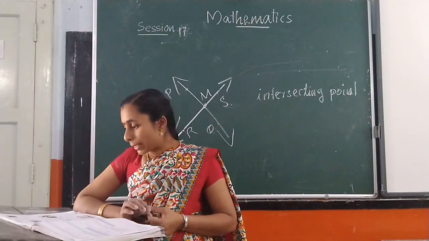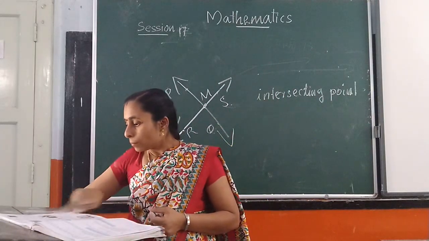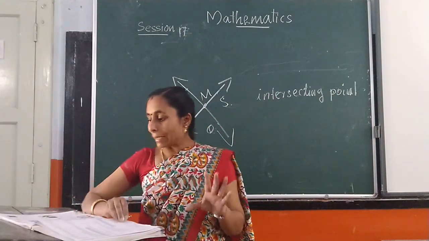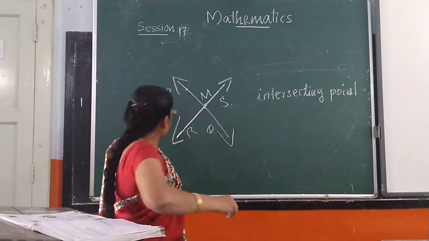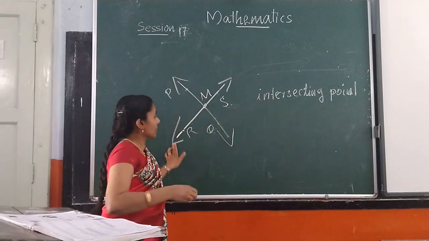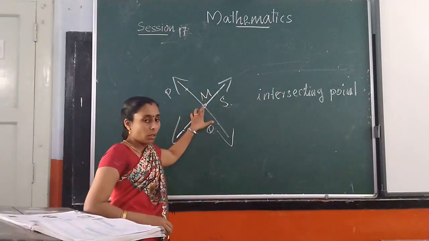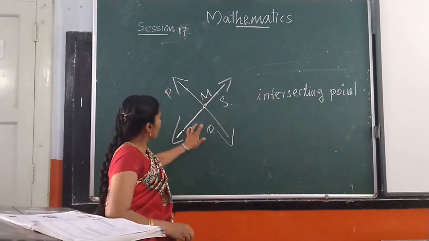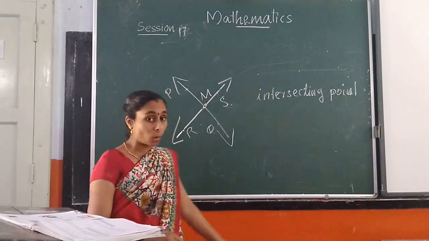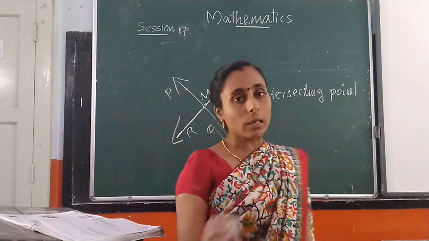Then, two straight lines have a common point. This is one straight line, this is another straight line. Both have a common point M. So these two lines, line PQ and line RS, are called intersecting lines.